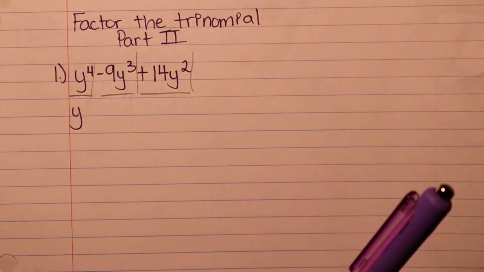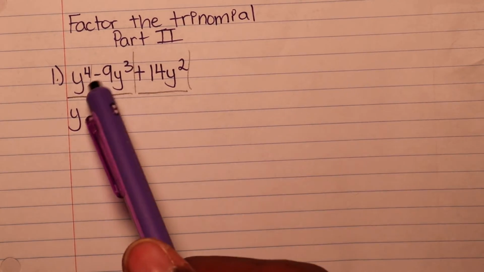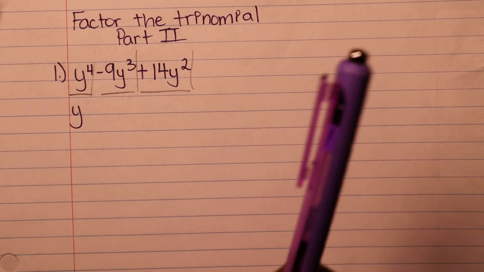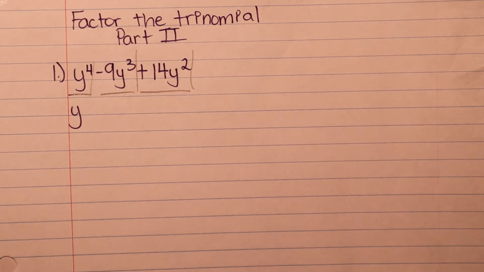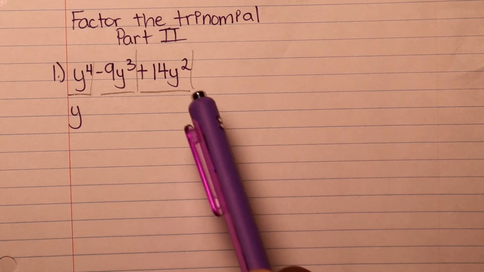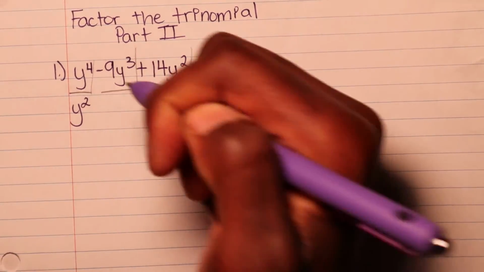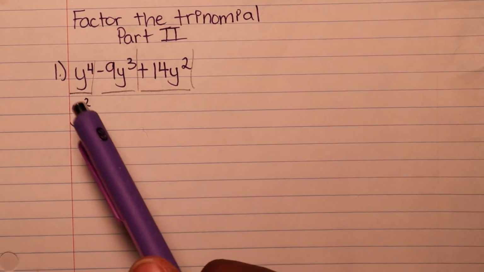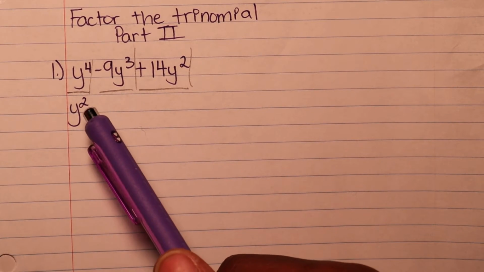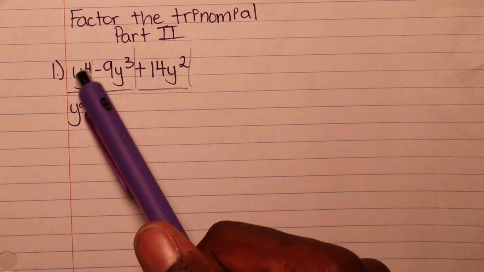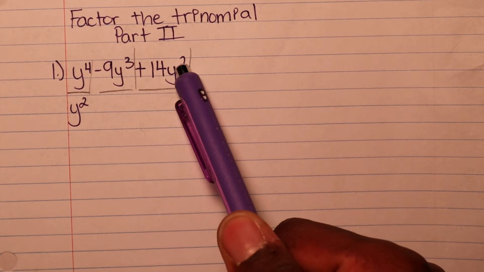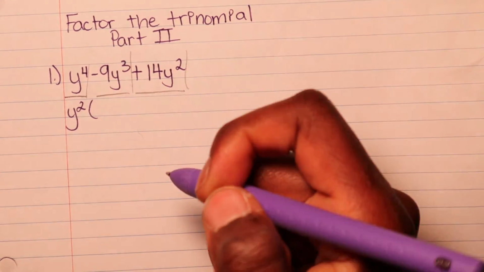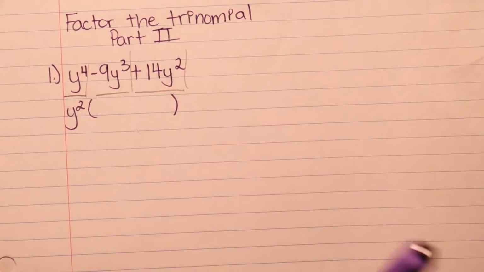Once we take the y out, we can also see that we have y fourth, y cubed, y squared. So we'll take the least common factor of the 3. That's the y squared. So we'll put the y squared out there. Let's say hypothetically you pick the y fourth. The y fourth will not work because it can go only to itself, and not the 3 and not the 2, because it's a lot bigger. Moving forward, you'll put parentheses here.